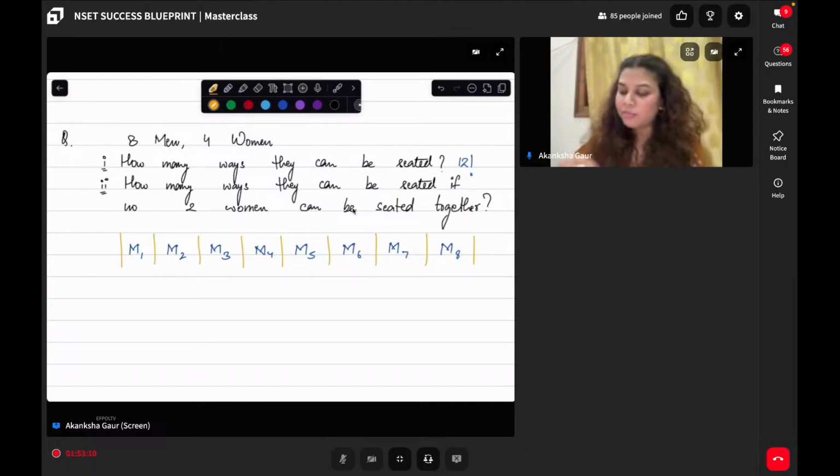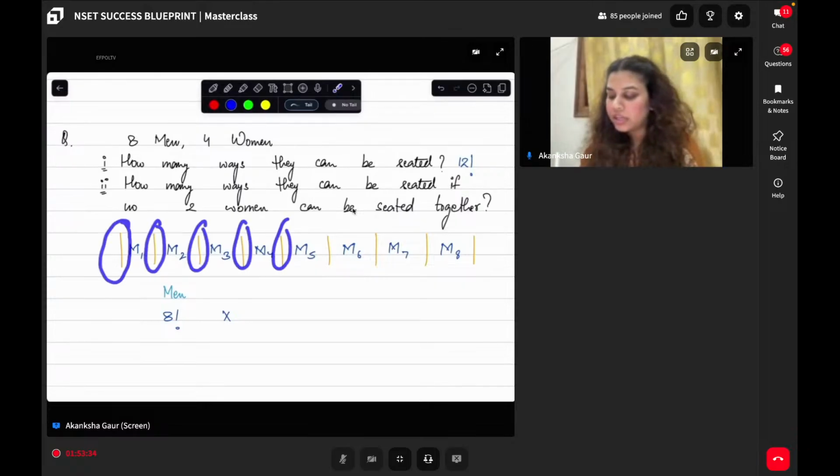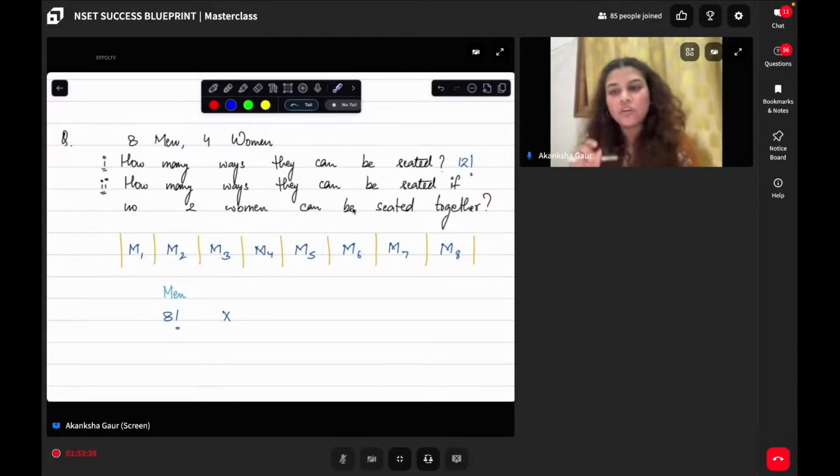So, how many possibilities are there, first of all, tell me, to seat the men? As there are 8 men, there are 8 factorial possibilities to seat the men. Yes or no? Yes? Then can I say I have to figure out where to seat the women? So what spaces can I seat women? I can say here, here, here, and so on. In the orange line, I can seat the women. Yes or no? In the orange line, I can seat the women. Yes?